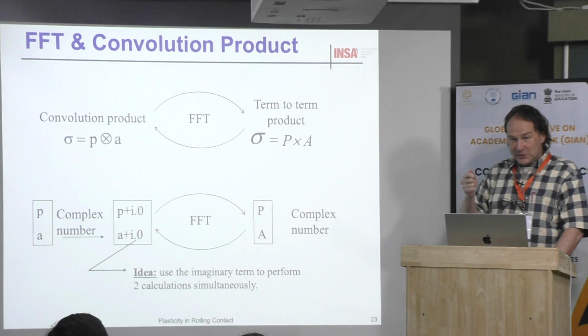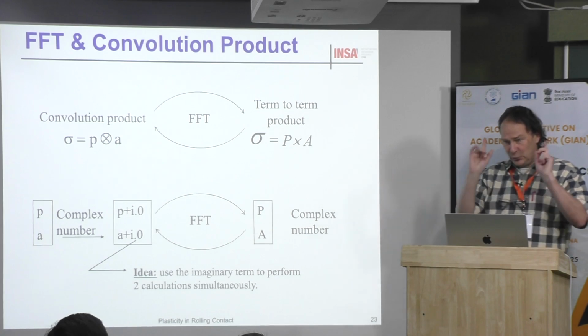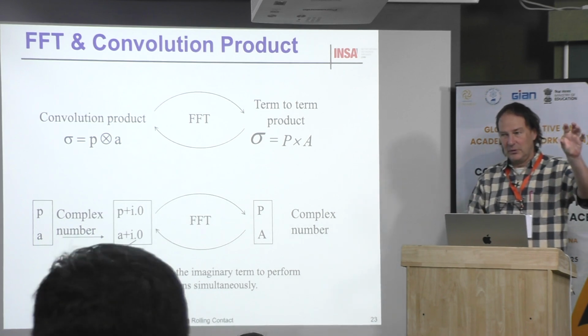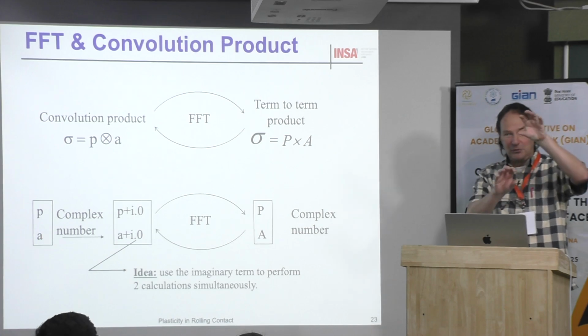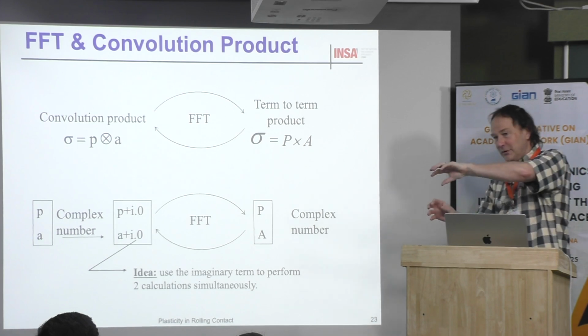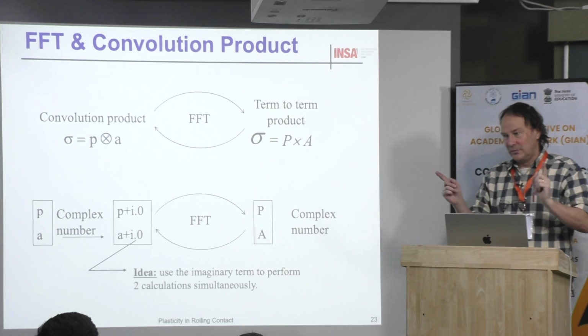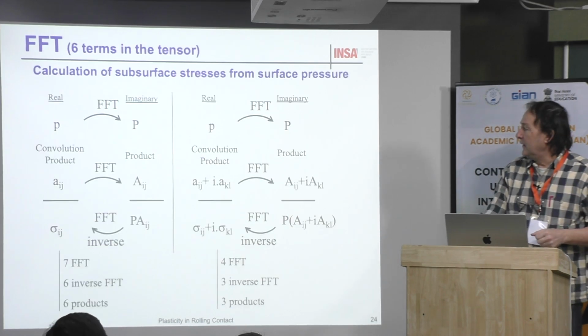And one of the tricks is to use the complex domain to perform 2 simulations at the same time. We put in the real number and the imaginary number 2 different sets of data, and in the same fast Fourier transform and inverse fast Fourier transform, we do 2 simulations at the same time. Just a factor of 2, but everything is okay.